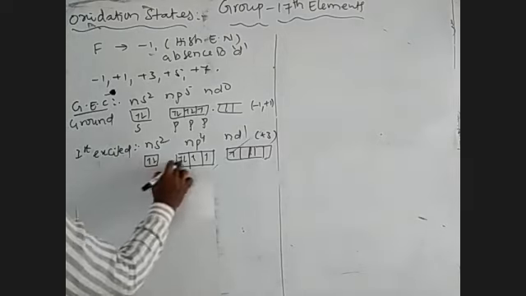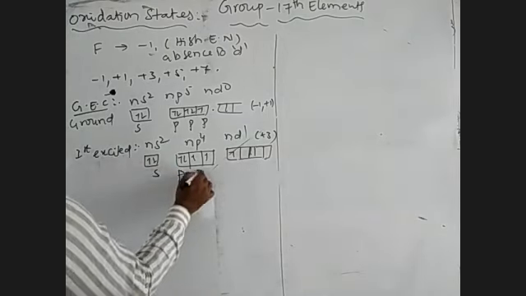In the first excited state, 2 lone pairs and 3 single electrons exist, involving 1 s, 3 p and d.